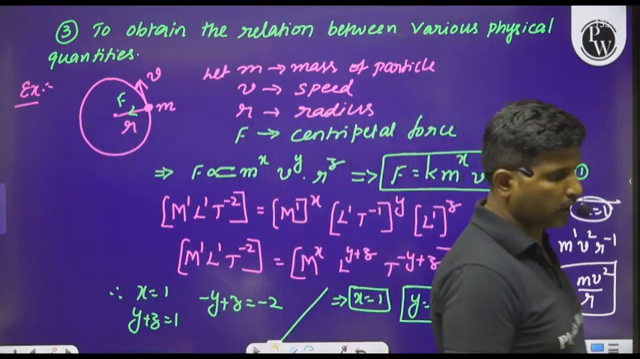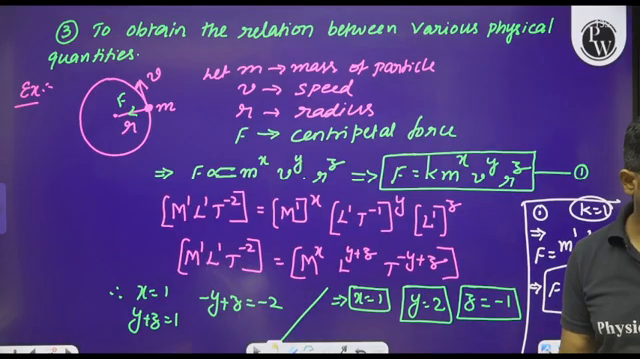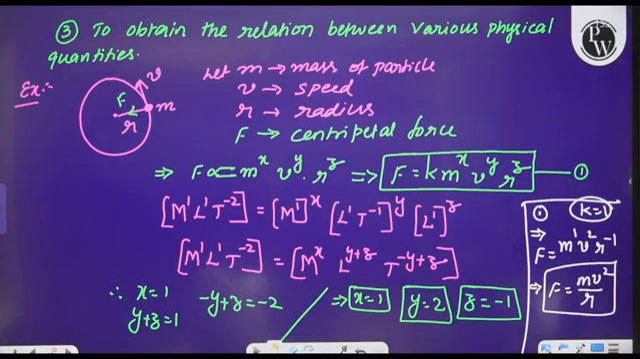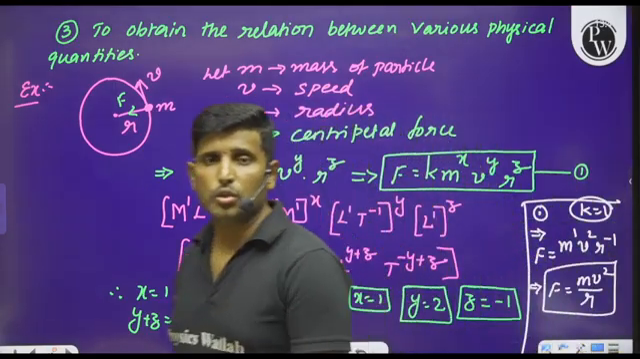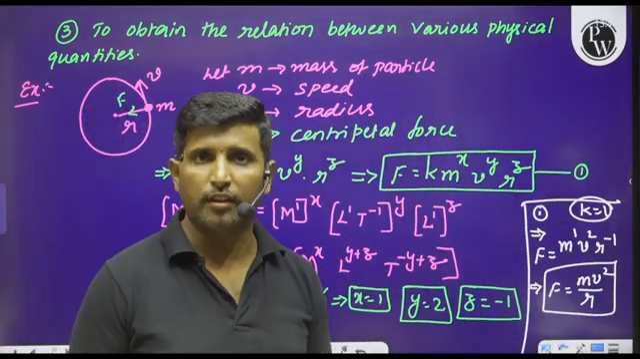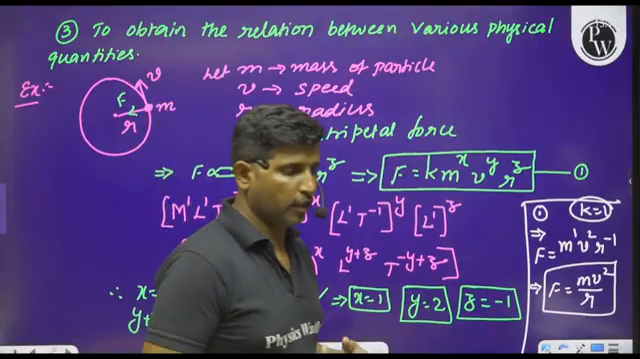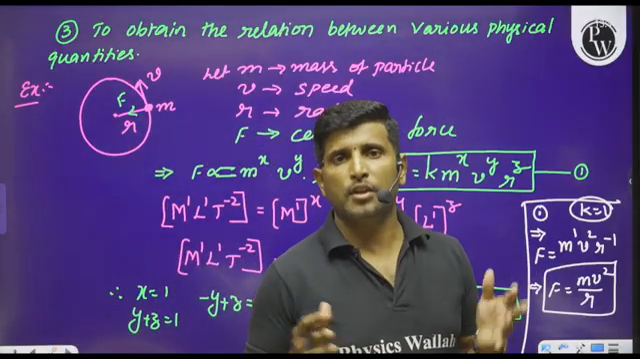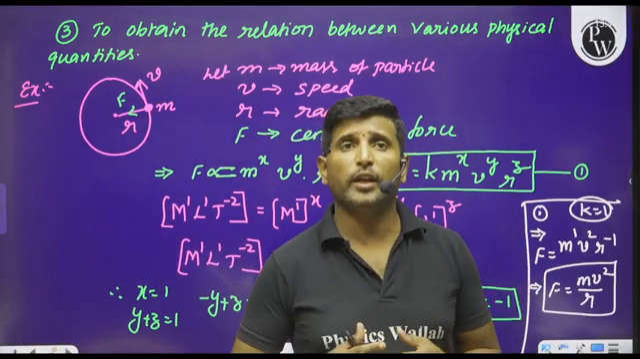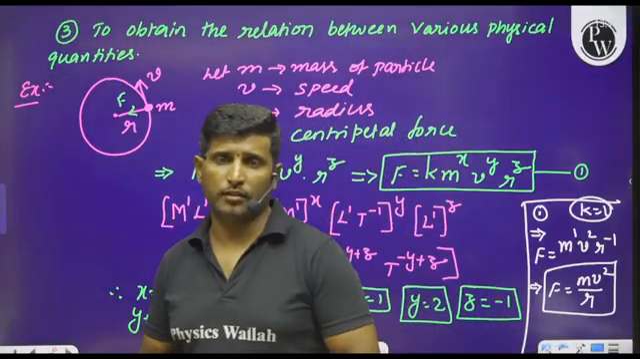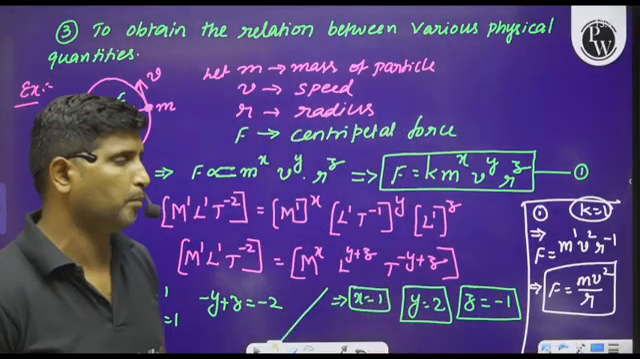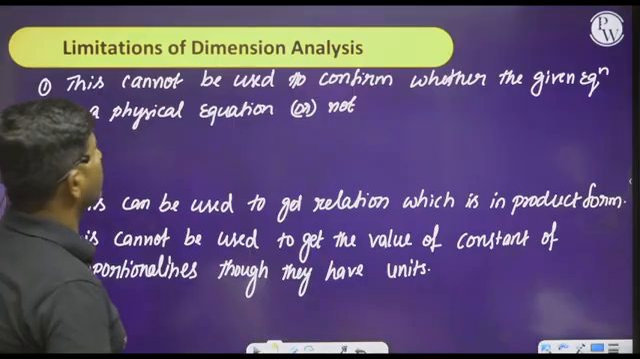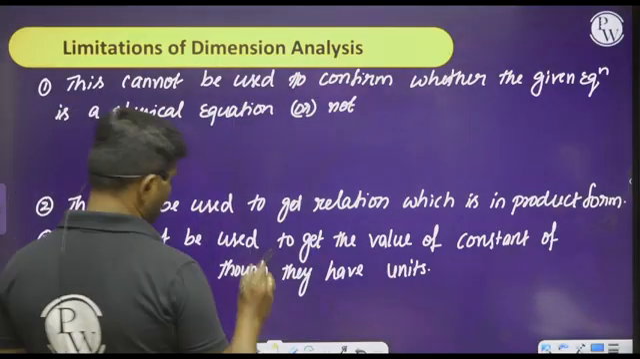Now let us move on to the limitations of dimensional analysis. Let us see what those limitations are. The limitations say where dimensional analysis fails, or in what situations we cannot apply dimensional analysis. Let us have an idea about the limitations of dimensional analysis.